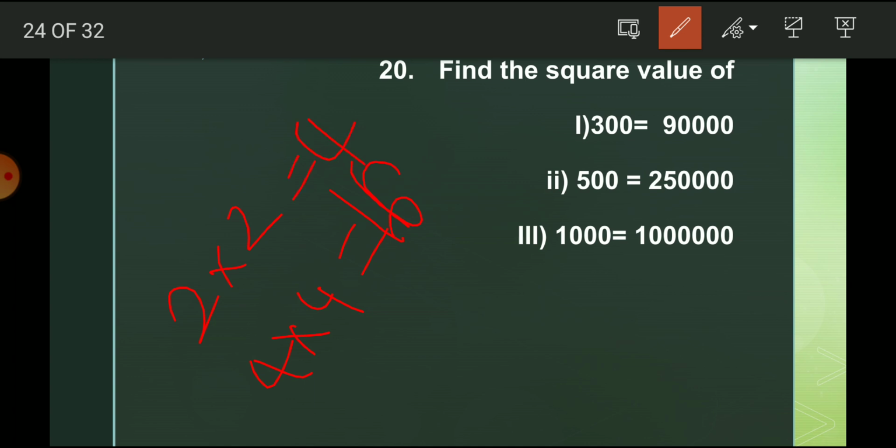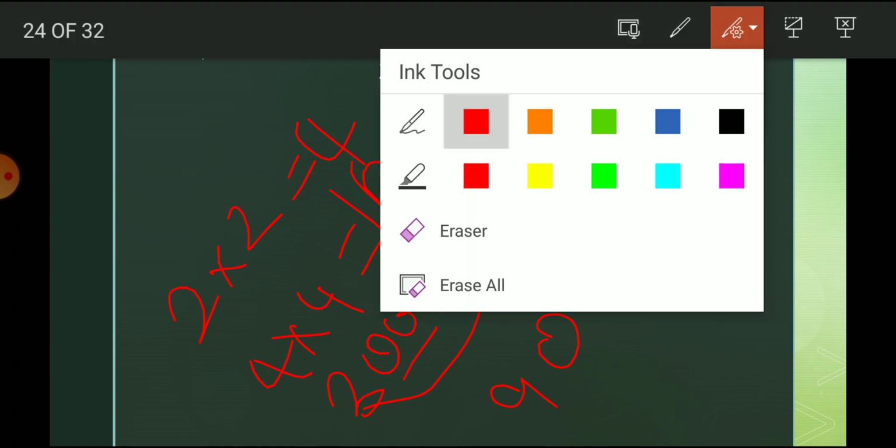Here we use only the non-zero terms. So 300 into 300: first multiply the non-zero terms, 3 threes are 9. How many zeros are here? There are 4 zeros. If 2 zeros, there will be 4 zeros; if 3 zeros, there will be 6 zeros.